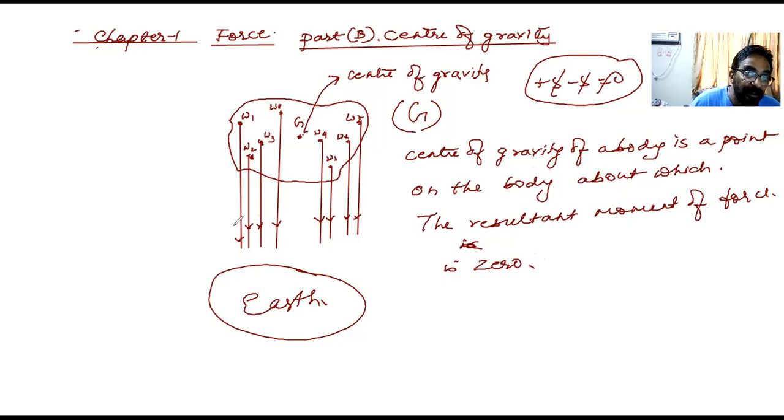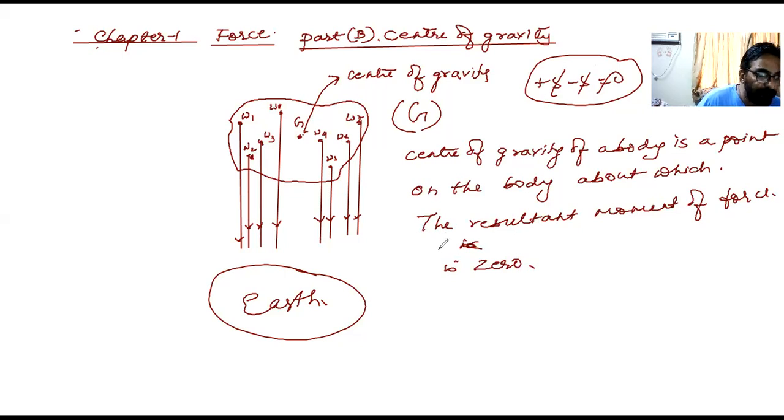Anti-clockwise moment is positive. Clockwise moment is negative. If you add +5 and -5, what is the answer? Zero. Similarly, the anti-clockwise moment and clockwise moment are equal, so when I add them I get zero. That is why we say the center of gravity of a body is a point on the body about which the resultant moment of force is zero.